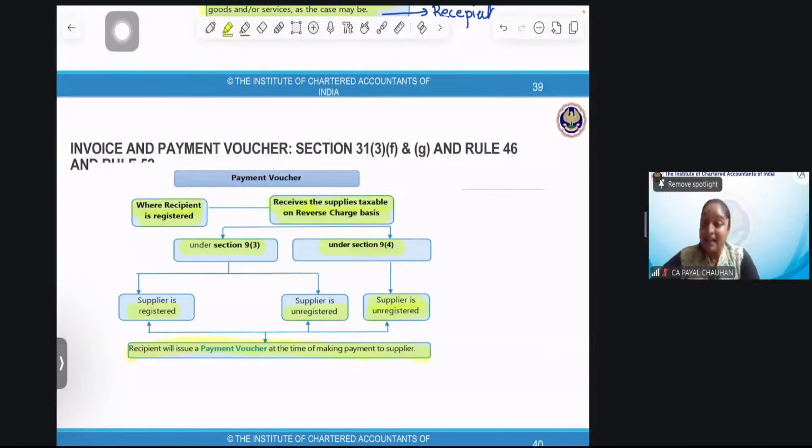Payment voucher mandatory. Yes, if you're taking any supply of goods or service which is under RCM, the payment voucher is mandatory. Yes. So can we have a question session now?